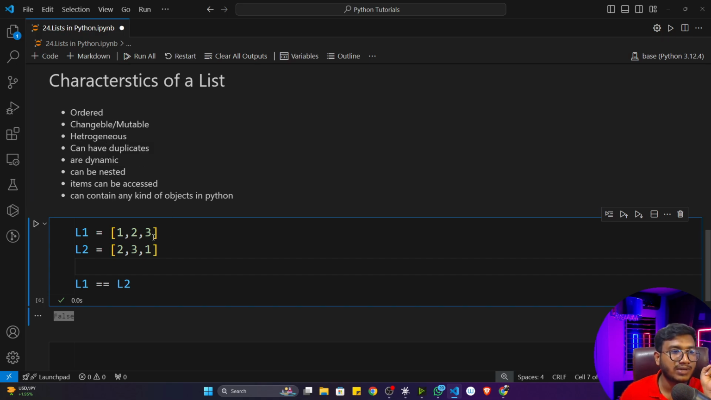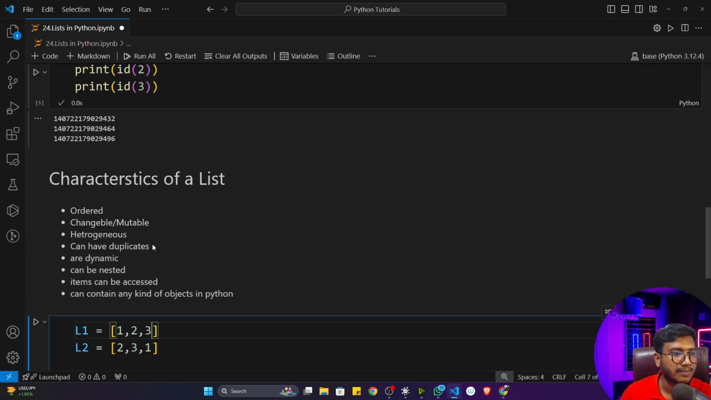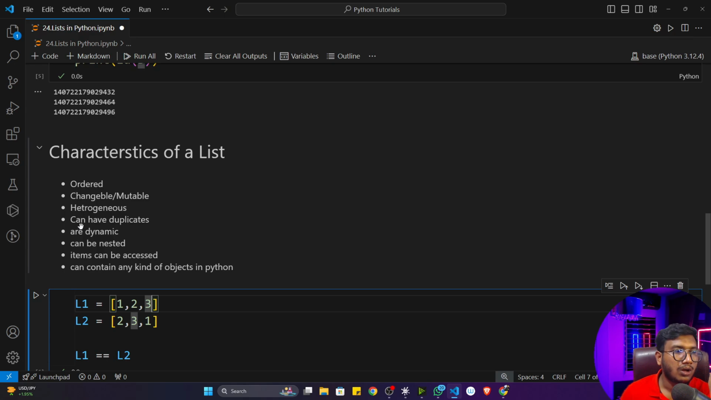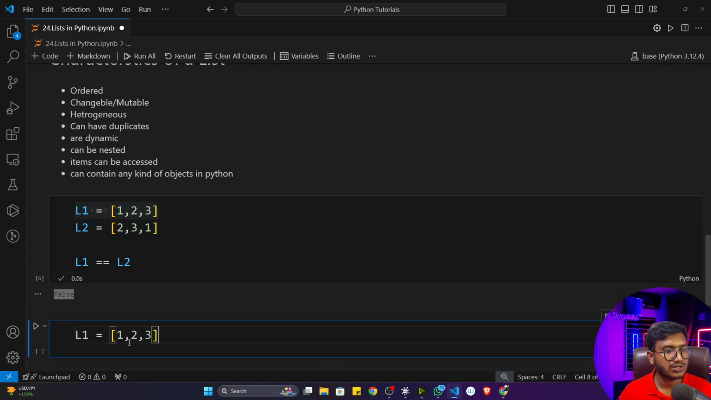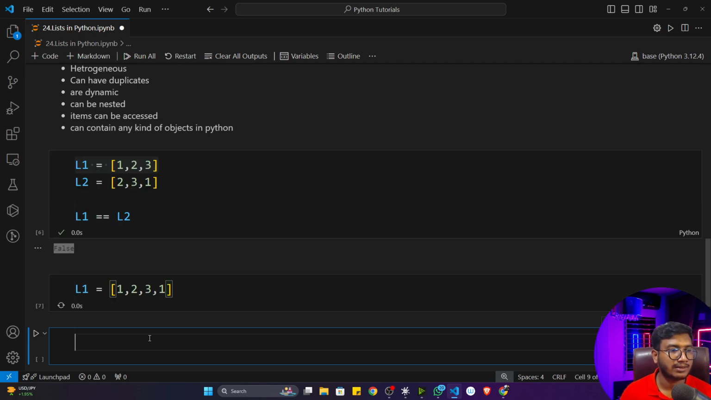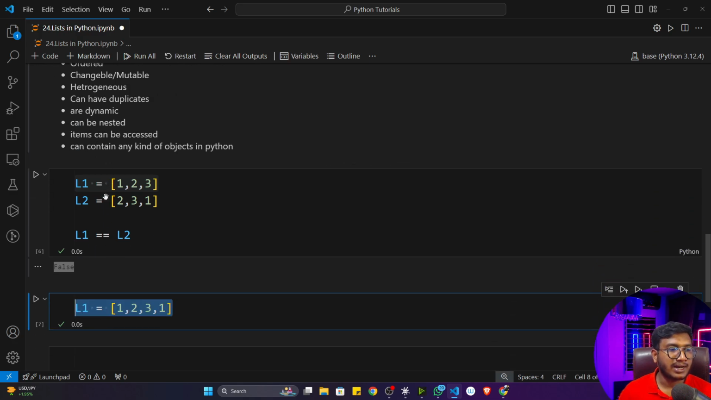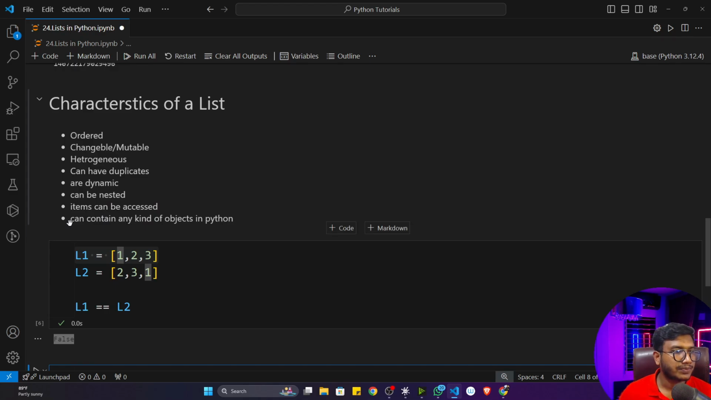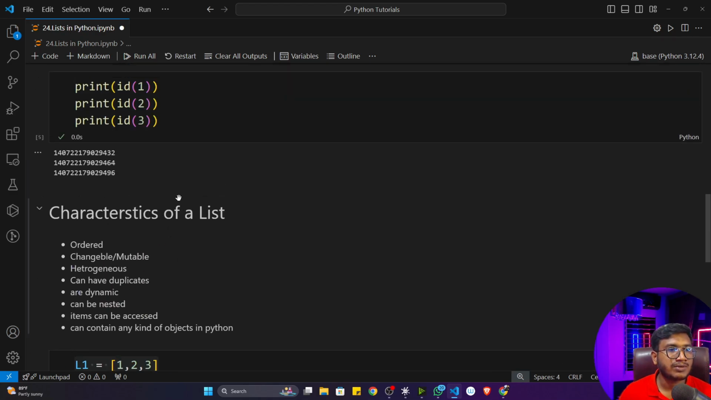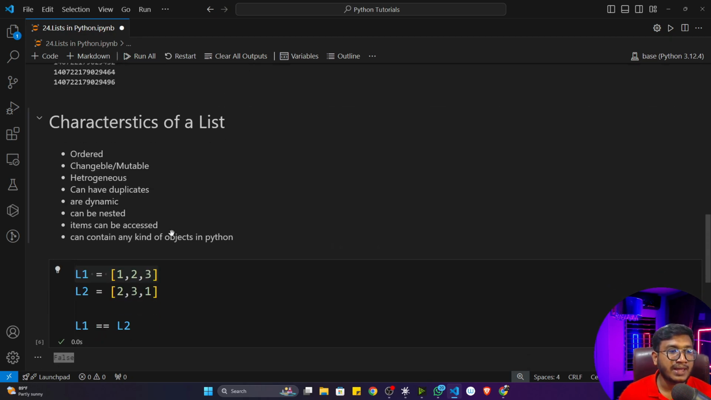It's heterogeneous because you can store multiple types of data: float, string, character, anything. It can have duplicates, so you can also store duplicate values, say you give 1 again, it will still work. It's dynamic, meaning you can add as many values as you want. It can be nested, meaning you can store a list inside a list.